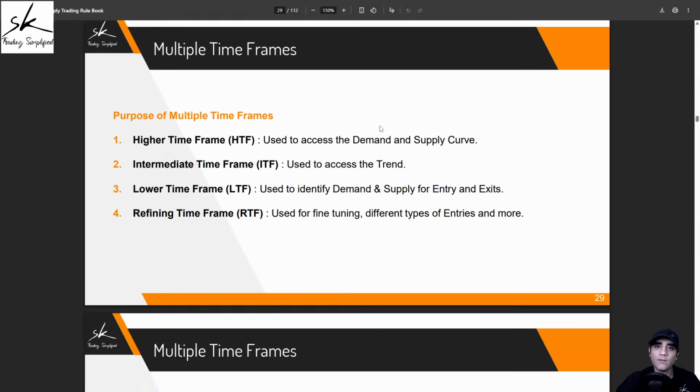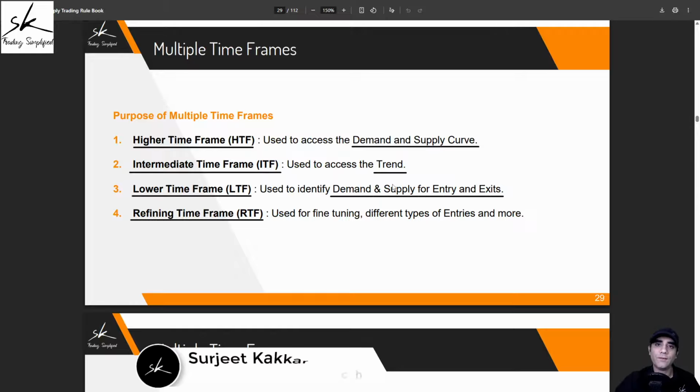So what are the multiple time frames that we use? We use a minimum of four different time frames, and we call them the higher time frame HTF, intermediate time frame ITF, lower time frame LTF, and the refining time frame RTF. Higher time frame is used for demand supply curve analysis. Intermediate is used for trend analysis. On the lower time frame, we identify areas of demand and supply for our entries and exits.